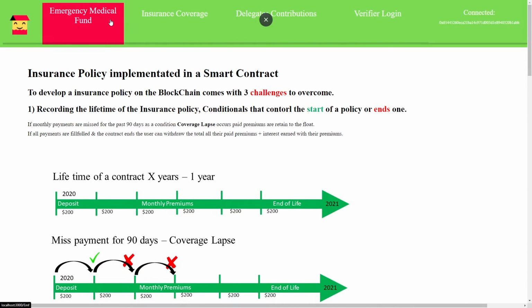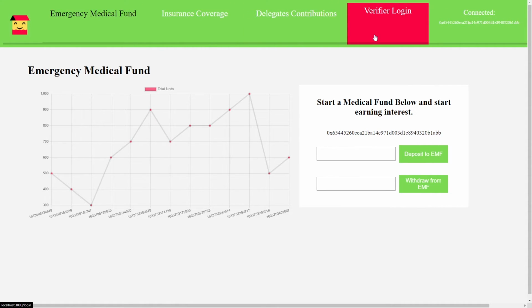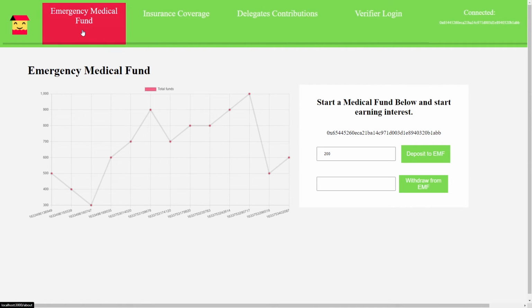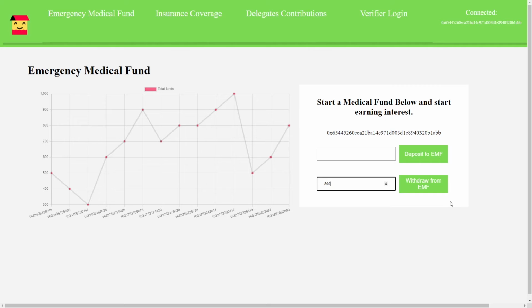Up here we have medical fund, insurance coverage, delegates contributions, and verifier login. So a medical fund is essentially, somebody wants to put extra money away to save for a rainy day. Here I can deposit, let's say, $200. Deposit. We have to refresh the page. And here it went up on the graph. I could also take out all my money if I really wanted to, of 800.